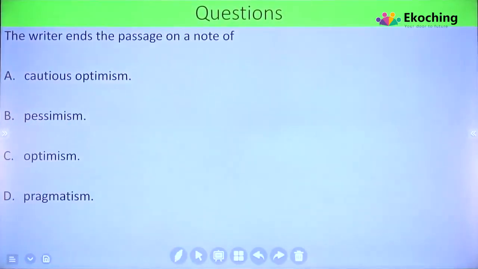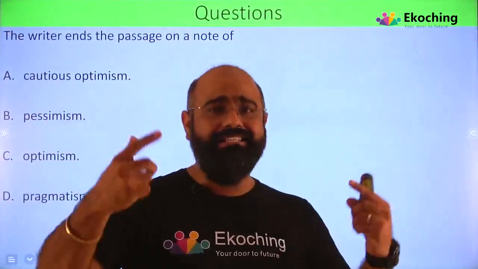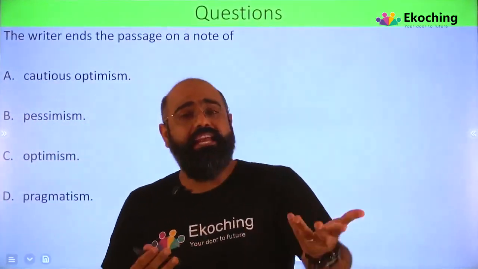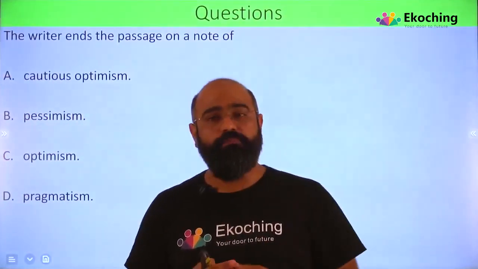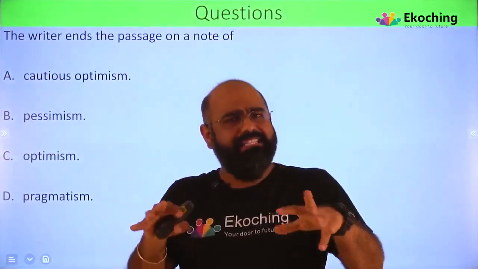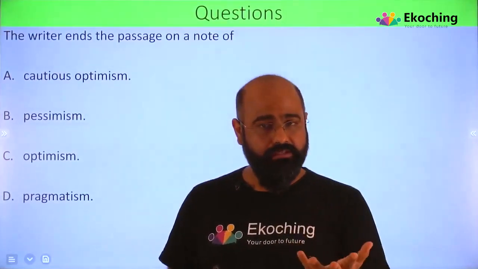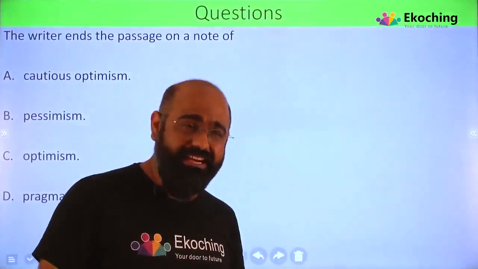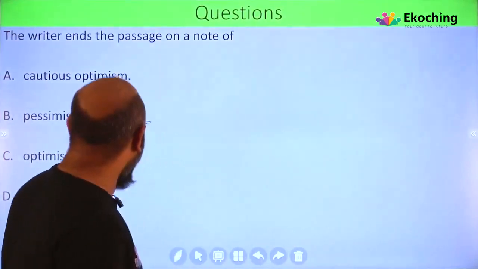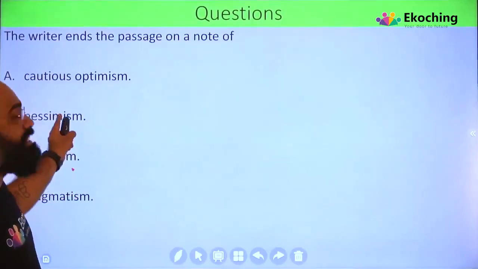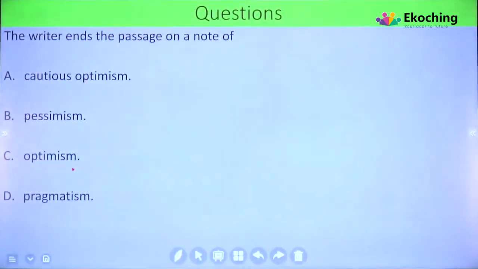The writer ends the passage on a note of... the writer had ended the passage. Again, let's rewrite. We talk about it: now we are doing a lot of things well. We did all this in the 1990s, but then we start moving at a very snail's pace, slowly, and with this pace it will be another 50 years. Let's see. So it will be another 50 years. That's definitely not optimism. That is definitely not optimism for sure. So that is what? That is pessimism. They started with the pessimism, right? It's a very pessimistic tone.